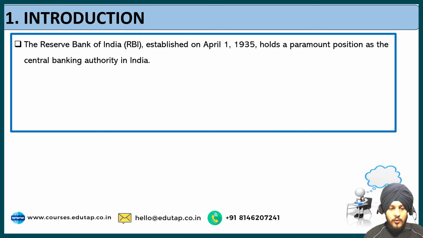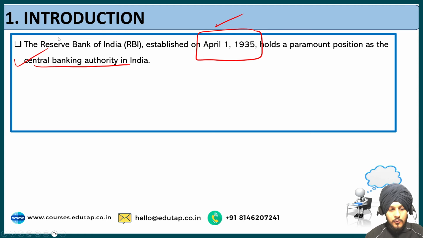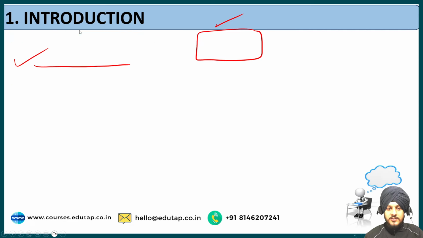So the Reserve Bank of India, established on 1st April 1935, holds a paramount position as the central banking authority in India. So a basic introduction where we are mentioning the year of its establishment, and that it is the central banking authority of India. Then we can give some historical context, because the question is asking about the recent 90th anniversary of RBI.